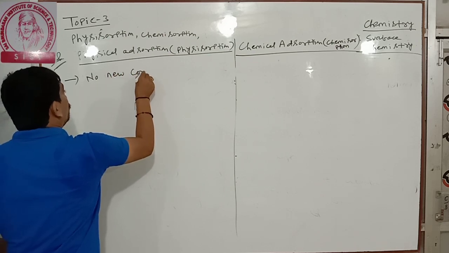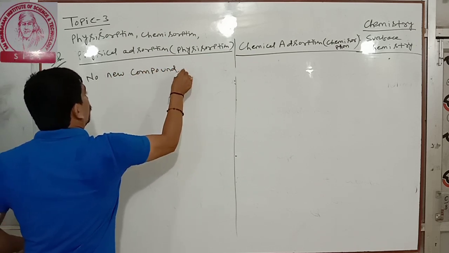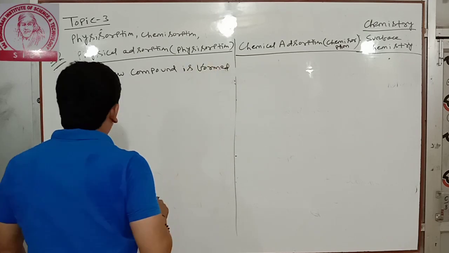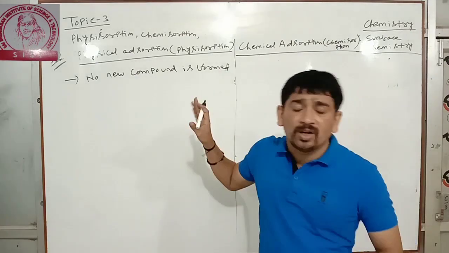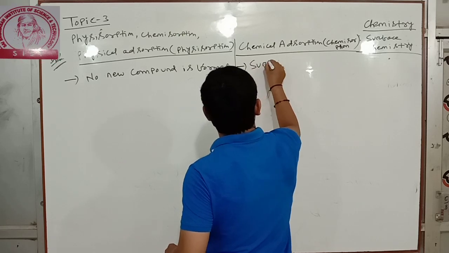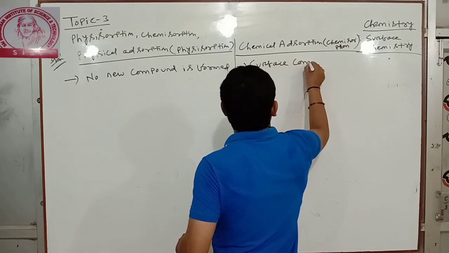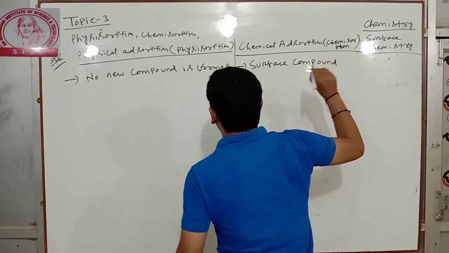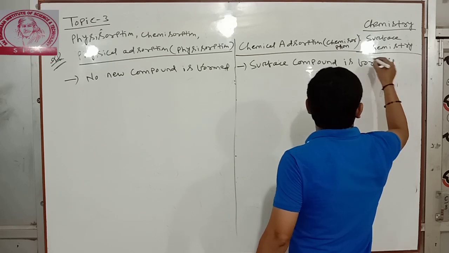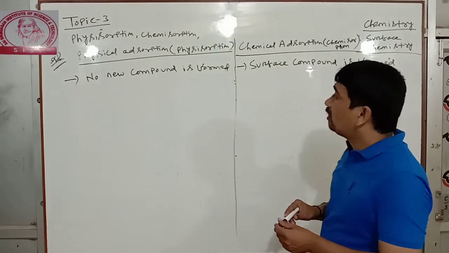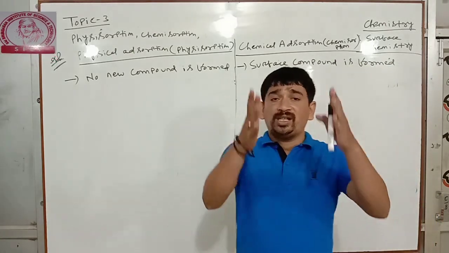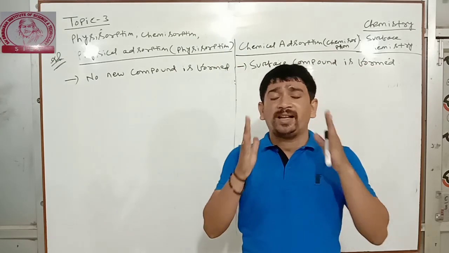No new compound is formed. Here surface compound is formed. No new compound is formed. Surface compound is formed. Clear? So this is the basic difference between physical adsorption and chemical adsorption.